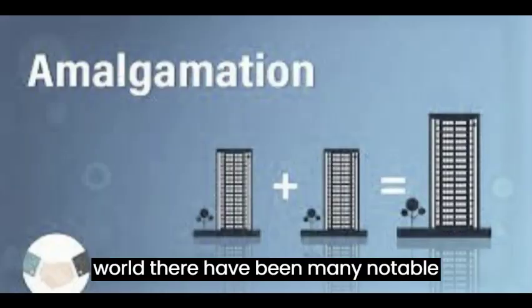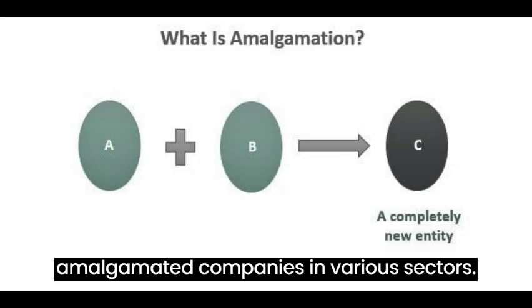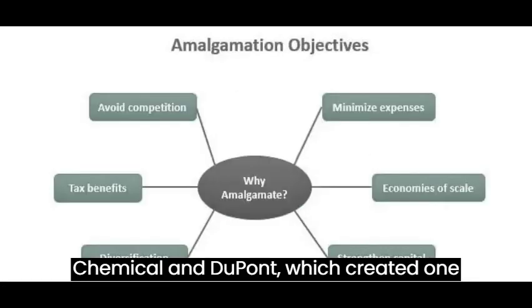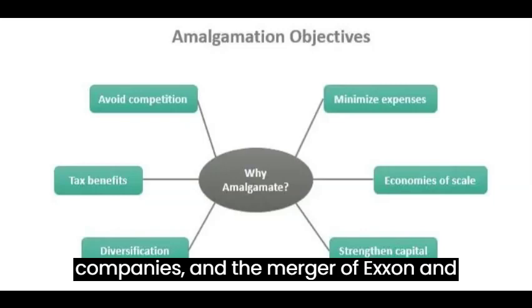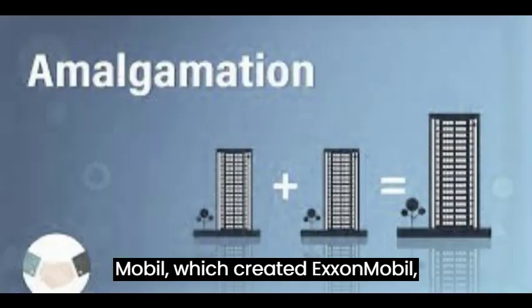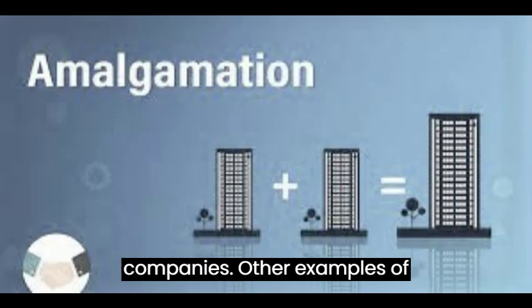In the world, there have been many notable amalgamated companies in various sectors. Some examples include the merger of Dow Chemical and DuPont, which created one of the world's largest chemical companies, and the merger of Exxon and Mobil, which created ExxonMobil, one of the world's largest oil and gas companies.